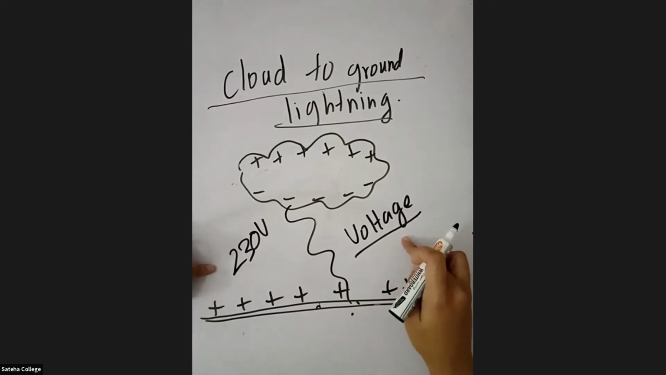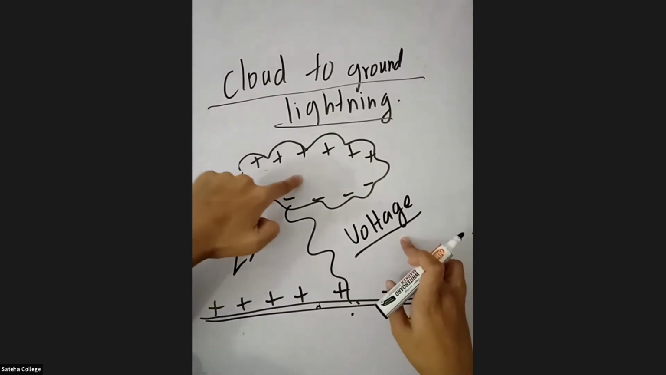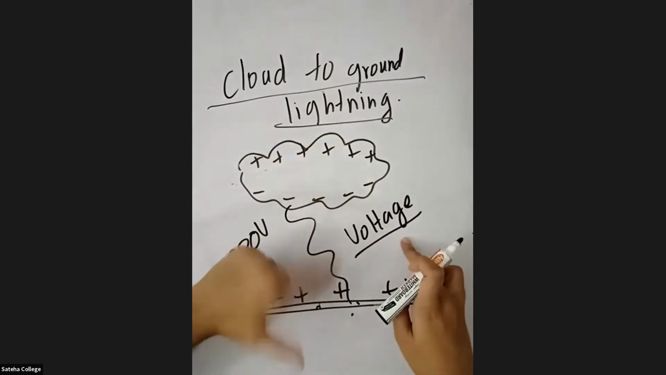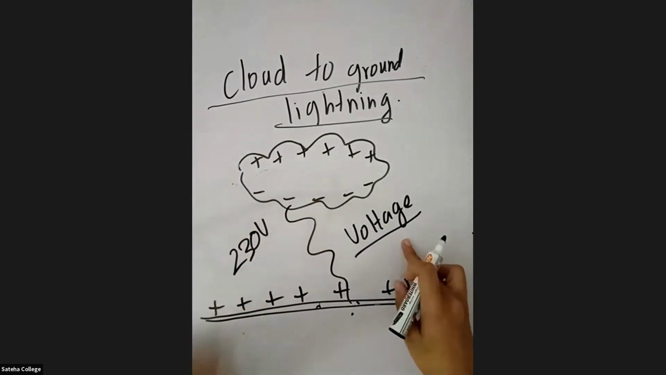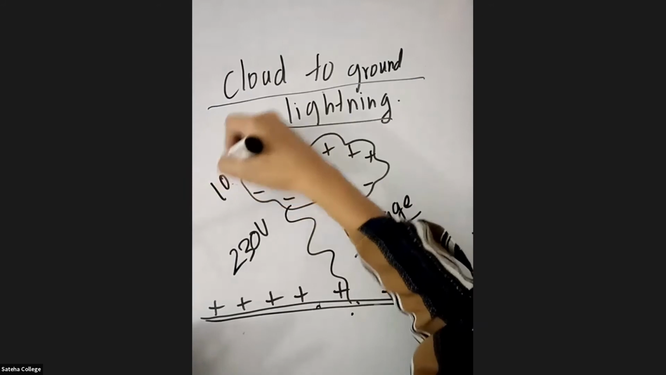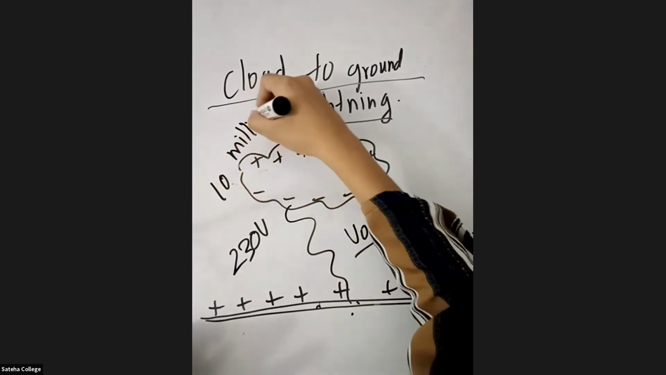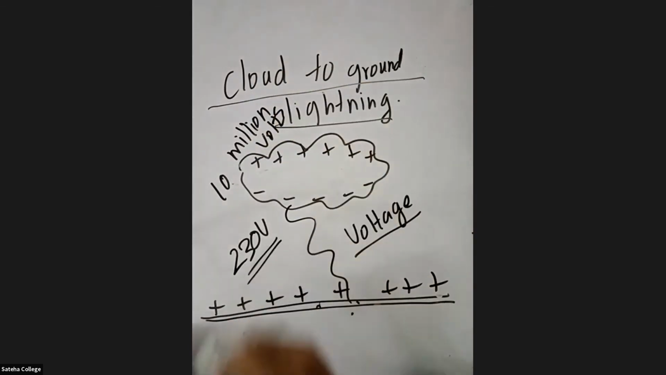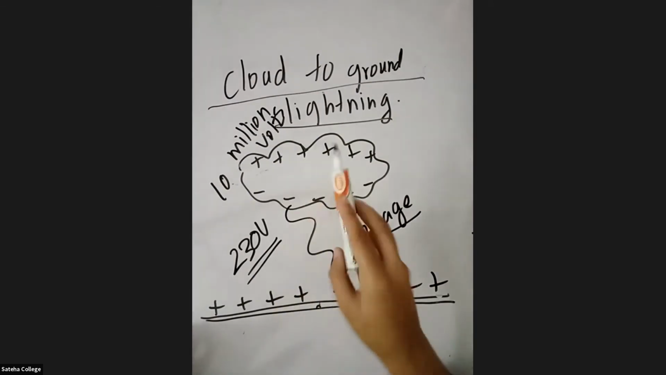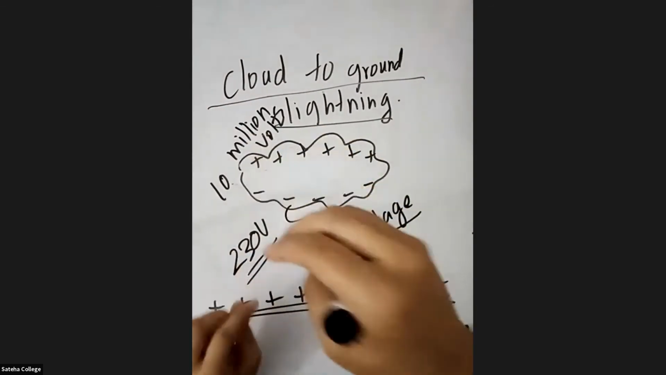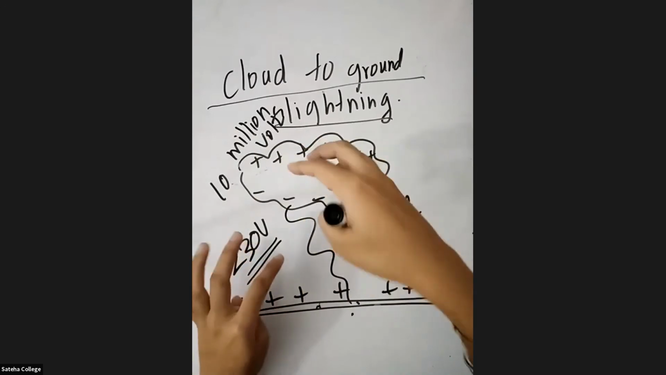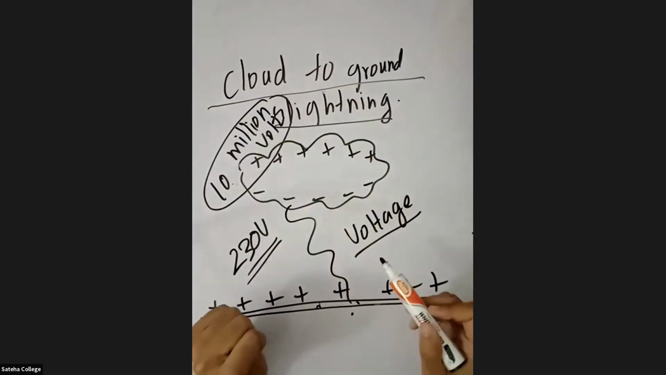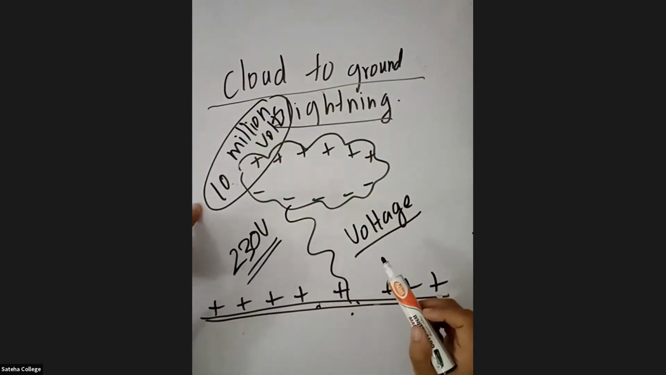Okay, I'll tell you. The voltage that is supplied during cloud to ground lightning is 10 million volts. So imagine how big it is. For your house, only 230 volts is supplied. But the voltage in the clouds, where lightning occurs from cloud to ground, is 10 million volts. So 10 million volts is a huge amount, right?